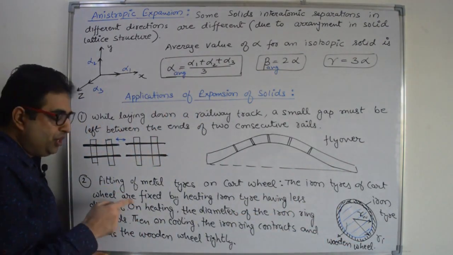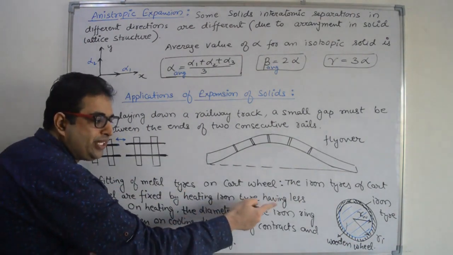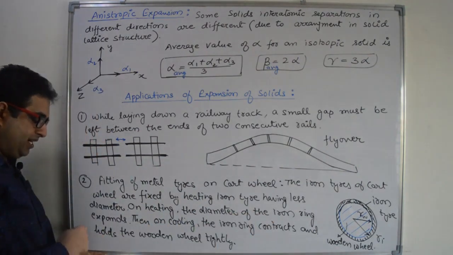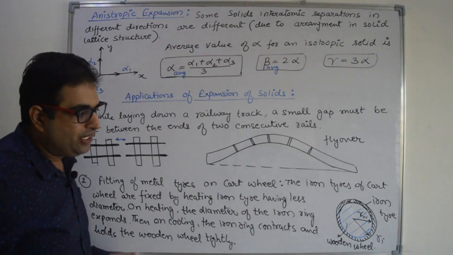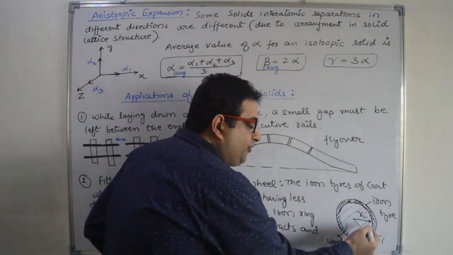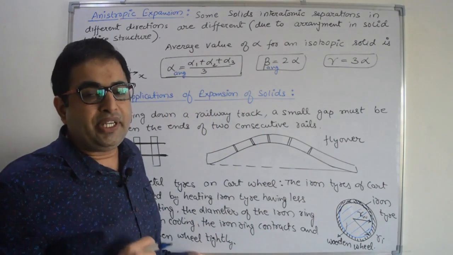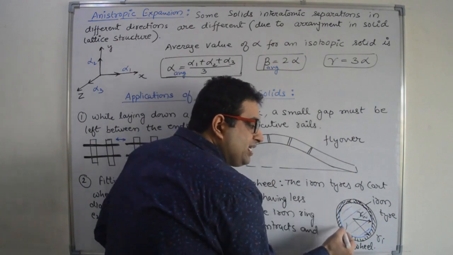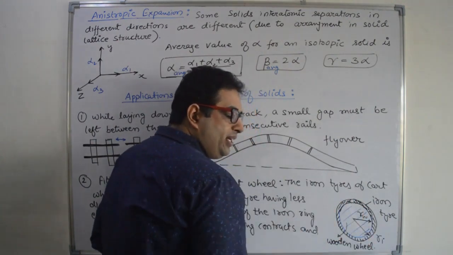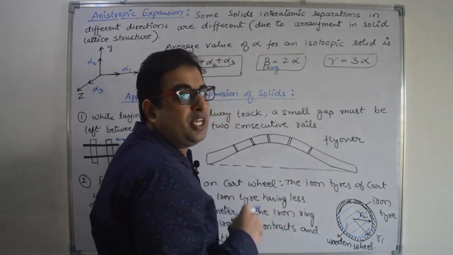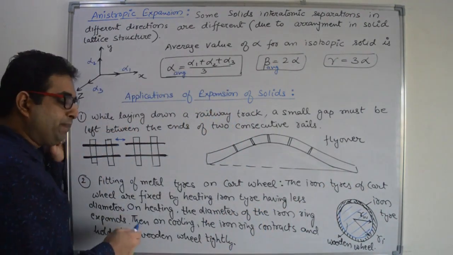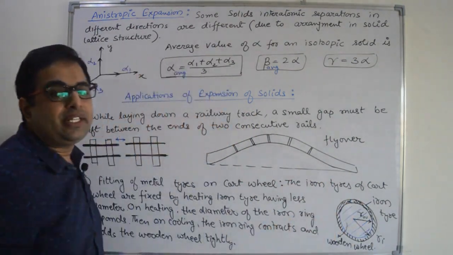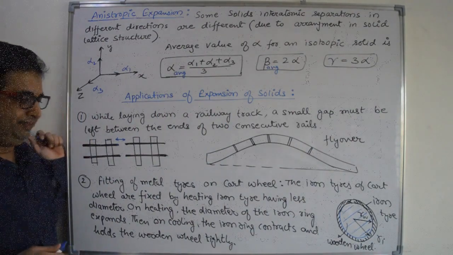By heating, the diameter of the wooden tire or ring expands. Then on cooling, the iron ring contracts and holds the wooden wheel tightly. To hold this wooden wheel tightly, we use a diameter of the iron tire less than the diameter of the cart wheel. When we increase the temperature of this iron tire, it expands and we fit it on the wooden wheel, and when the temperature decreases, the ring contracts and holds the wooden cart very tightly, right?